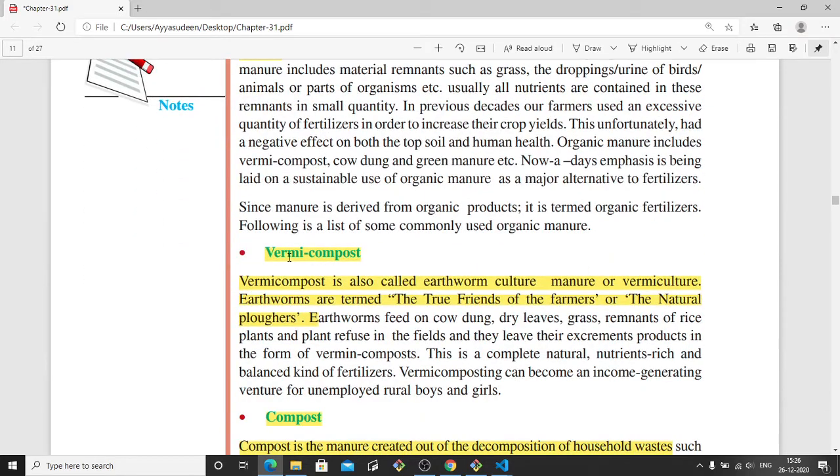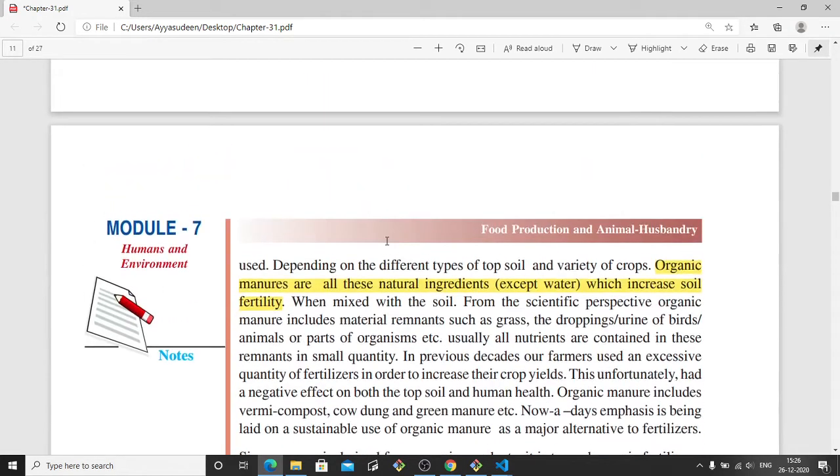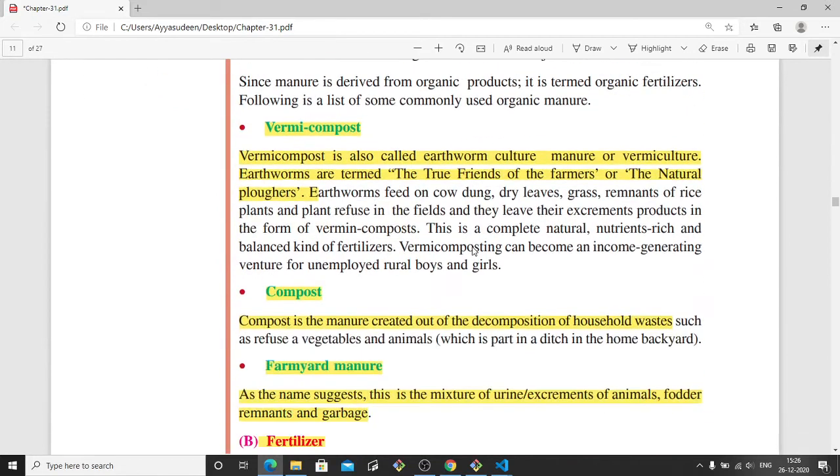Another organic fertilizer is vermicompost. Vermicompost is the earthworm culture. Earthworms are the true friends of the farmers and the natural ploughers, because earthworms help in agriculture. So vermicompost is nothing but the earthworm culture, and it acts as an organic fertilizer.